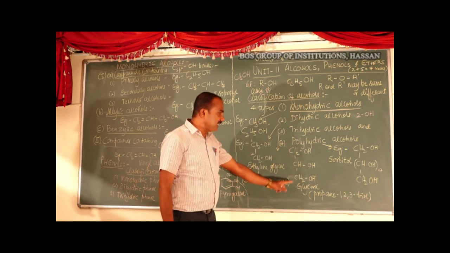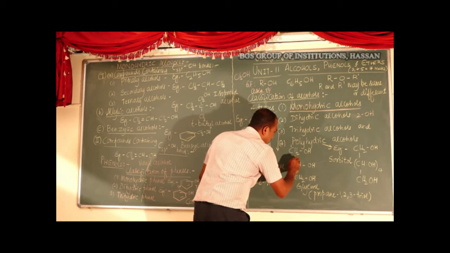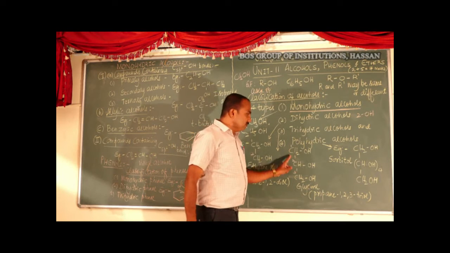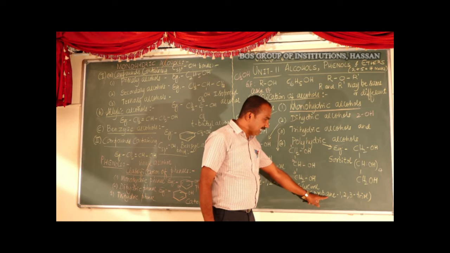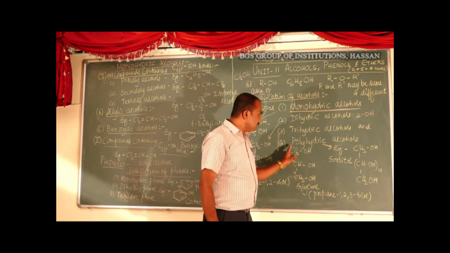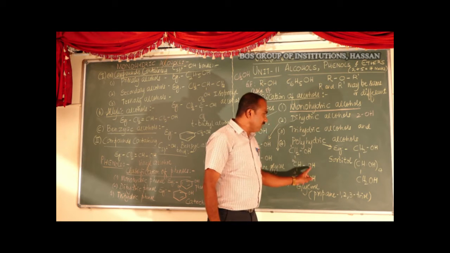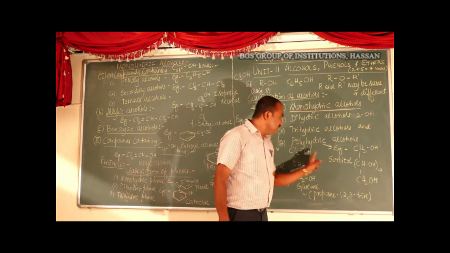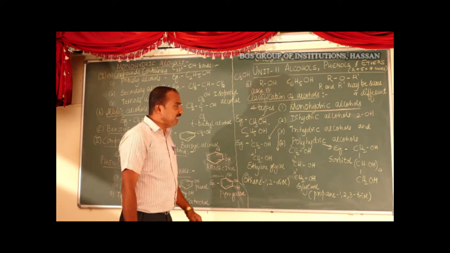The IUPAC name of glycerol: there are 3 carbons, root word prop, linkage ane, propane, with positions 1, 2, 3. There are 3 OH groups, so the prefix is tri and the suffix is ol. Therefore propane 1, 2, 3 triol.